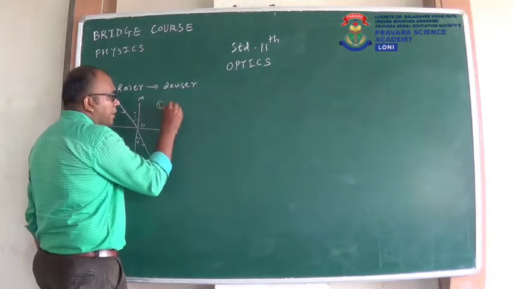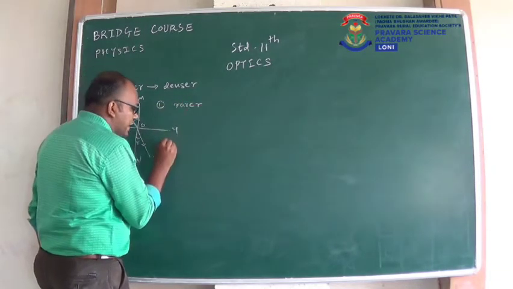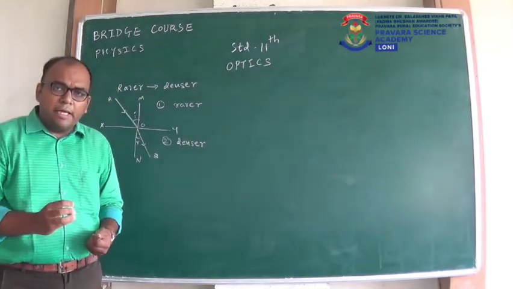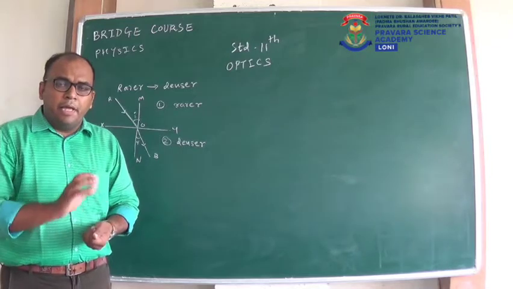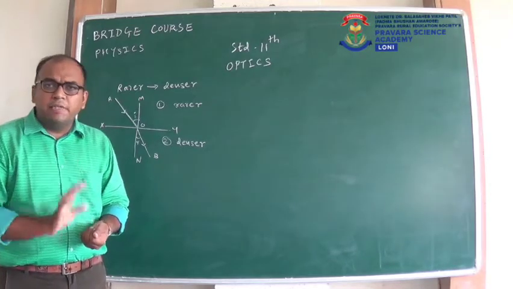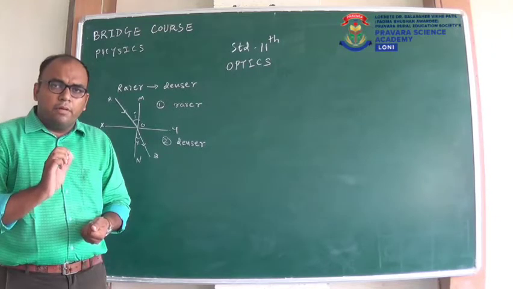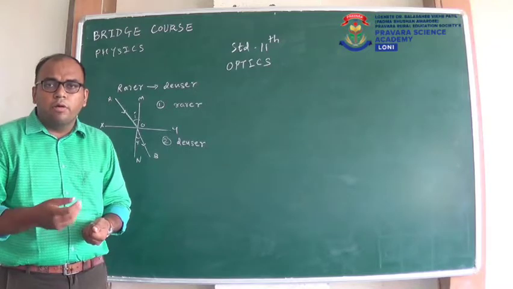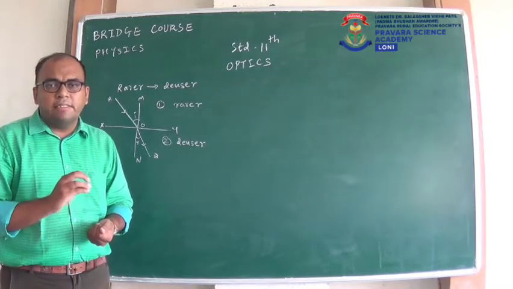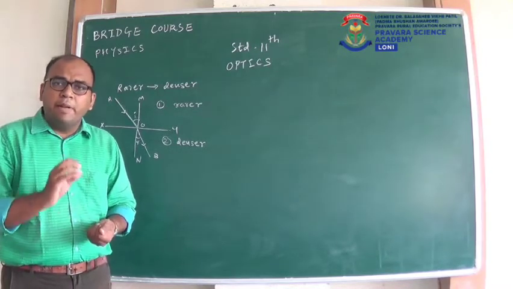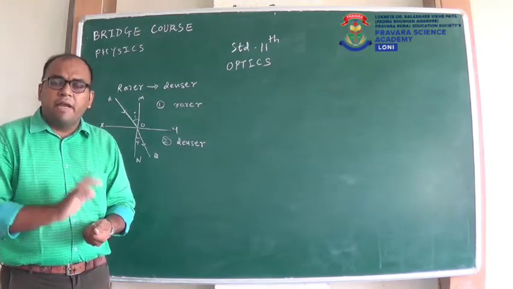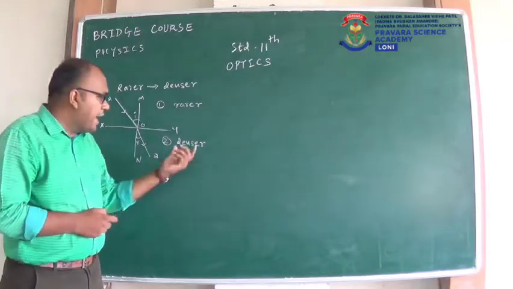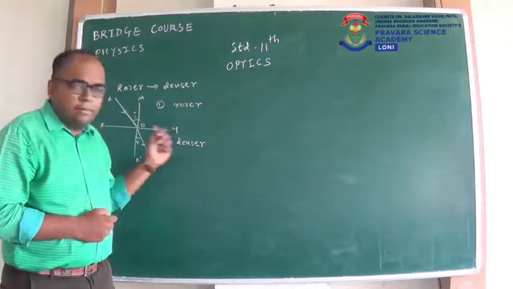Suppose this first medium is rarer and second medium is denser. Now, what is rarer medium and what is denser medium? A very simple explanation of this is, the medium having a bigger refractive index, we call it denser medium, and the medium with the less refractive index, we call it a rarer medium. So obviously this rarer medium will have a less refractive index and this denser medium will have a higher refractive